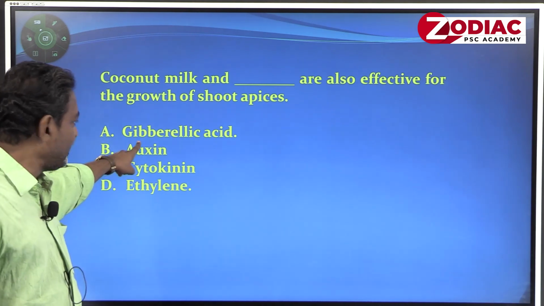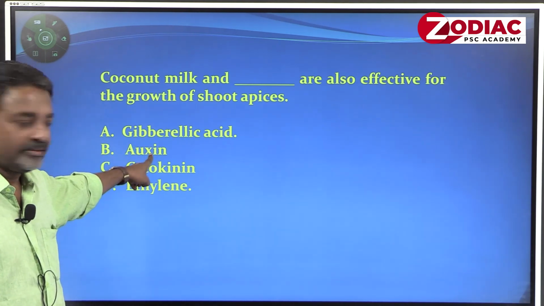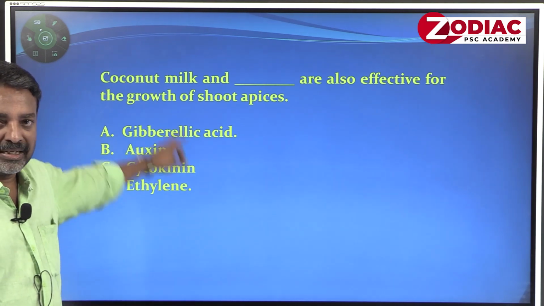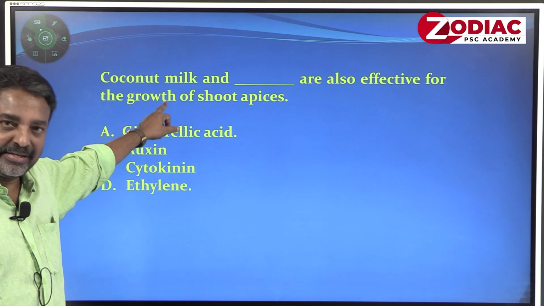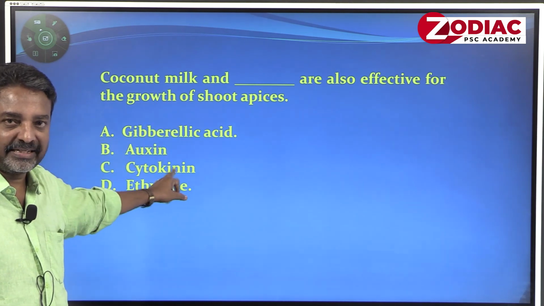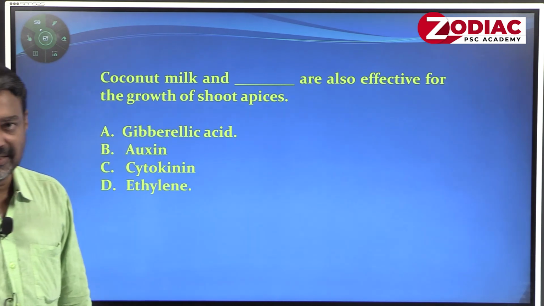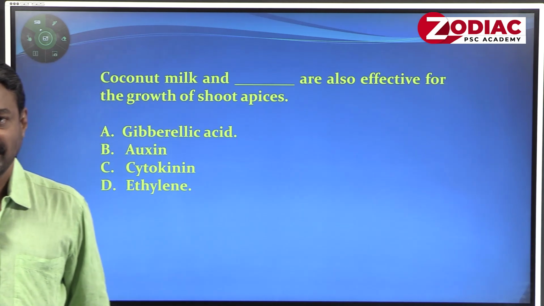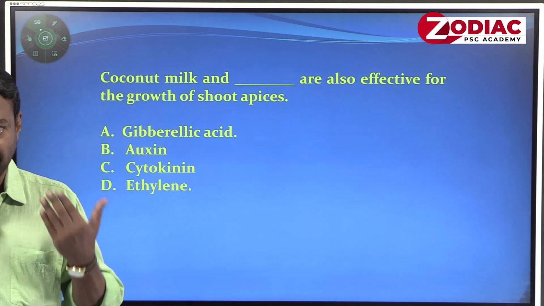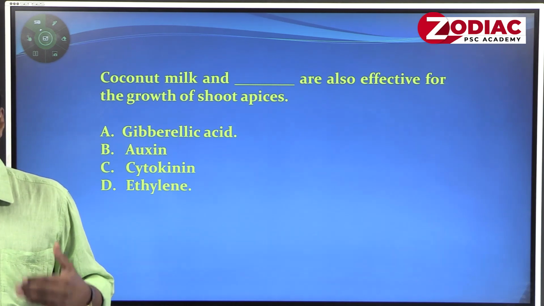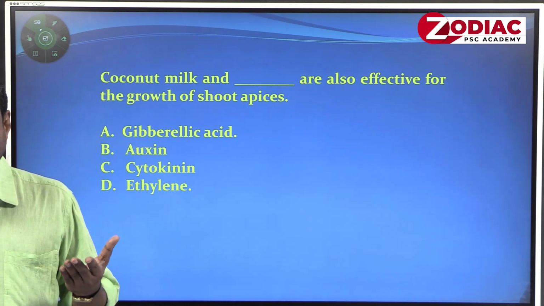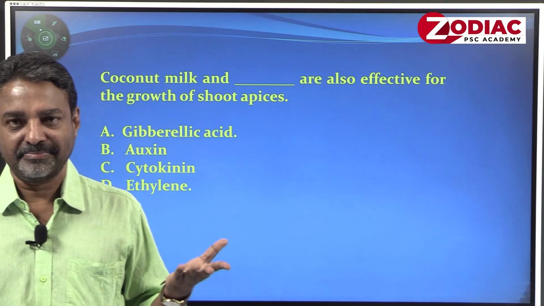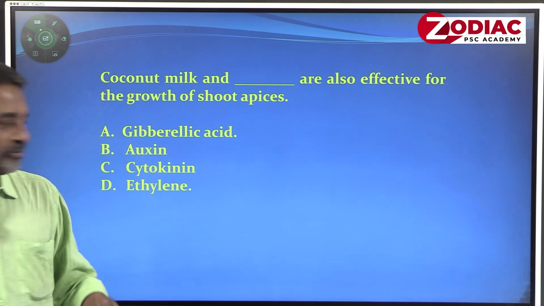The options are gibberellic acid, auxin, cytokinin, ethylene. Coconut water is similar to cytokinin. Both facilitate multiplication of shoot apices. If you want to culture shoot apices, either you can use cytokinin or you can go for coconut water. That is another way of asking the question, a common man's question.